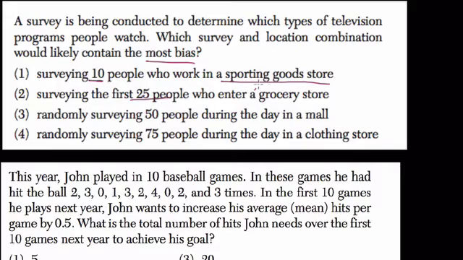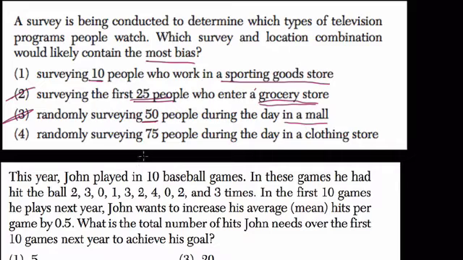25 people entering a grocery store, it's a larger sample size, it's less biased, and they're at a grocery store, so they're shopping for all types of items, right? Many people of different walks of life all shop at the same grocery store, so that's certainly less biased than the first one. 50 people, even more people, and they're in the mall. Well, lots of people are able to go shopping. Of course, people who can't afford to go shopping won't be there, but that's less biased, I think, than the sporting goods store.